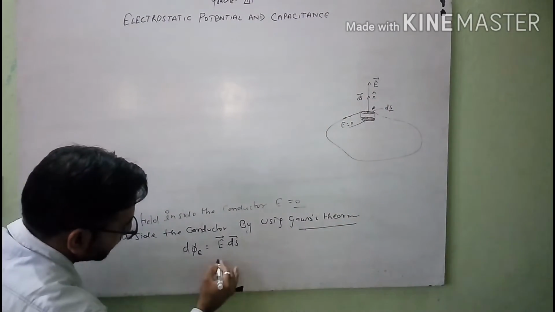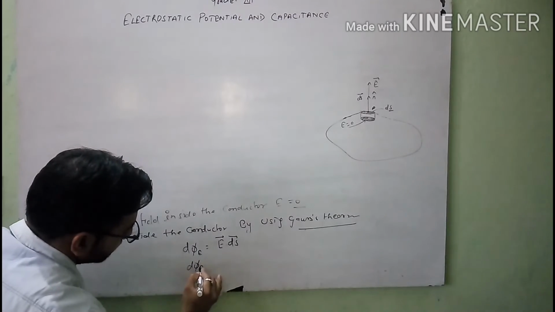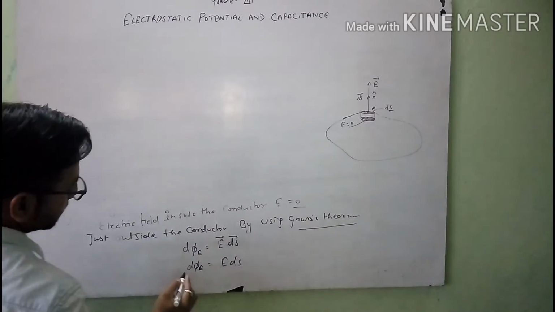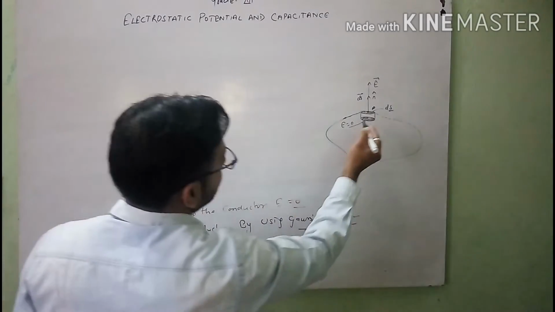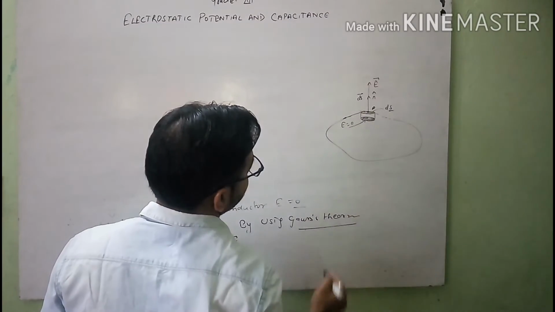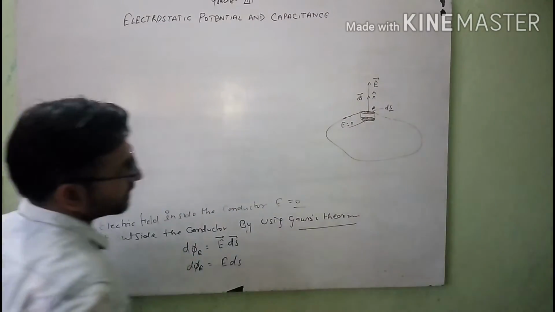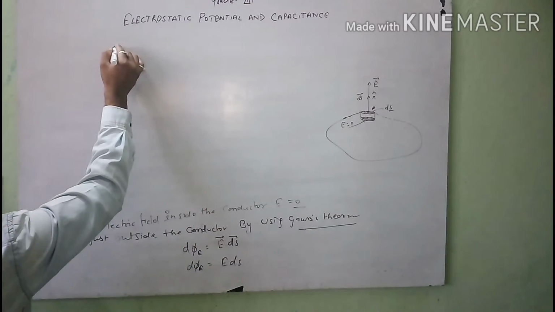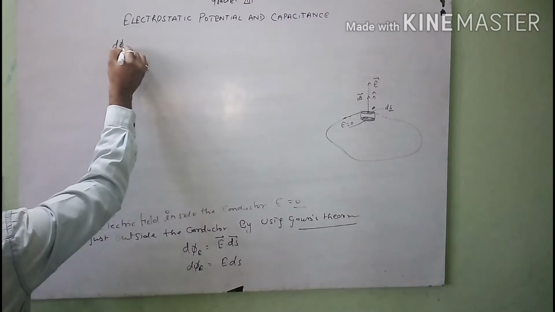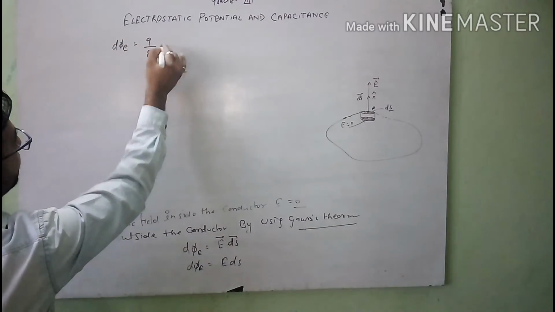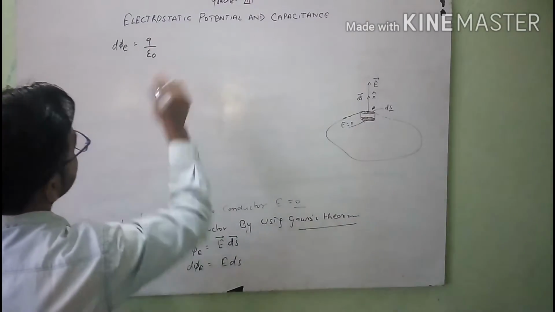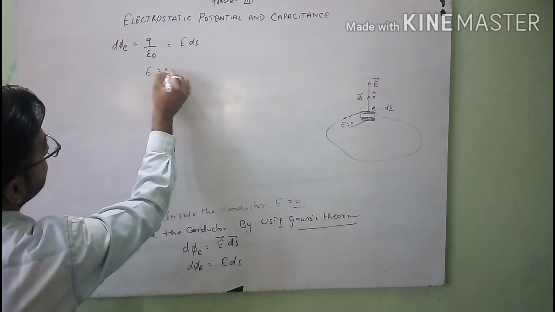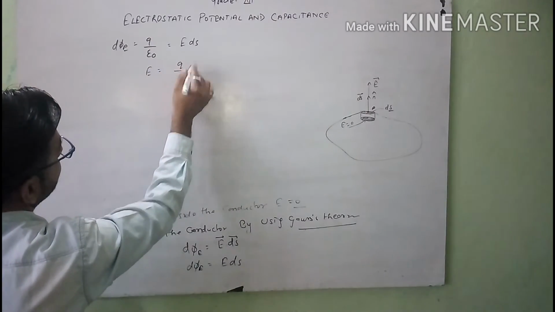So we can say that d phi E is equal to E ds. Clear, students? As you know, Q is the charge enclosed by the given surface S in volume V, so by Gauss theorem d phi E can be written as Q over epsilon naught, which is equal to E into ds. So E is equal to Q over epsilon naught ds.